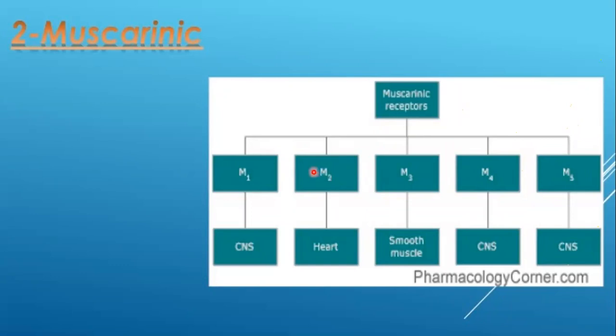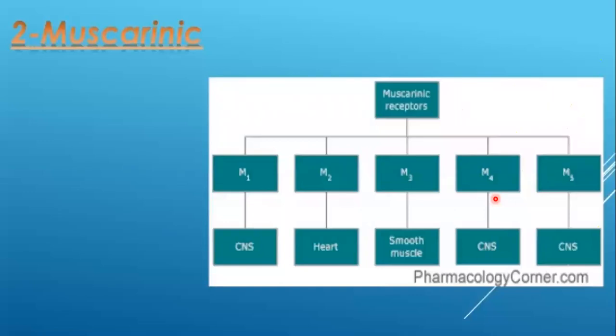Opposite to that, the M2 and M4, the even-numbered muscarinic receptors, are the receptors to which, when acetylcholine binds, the cell activity will be decreased. Are you getting my point? The M1, M3 and M5 are the receptors which increase the activity of the cell when acetylcholine binds to these types of muscarinic receptor.